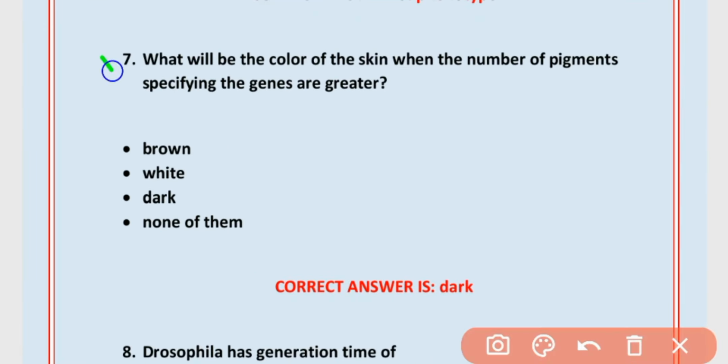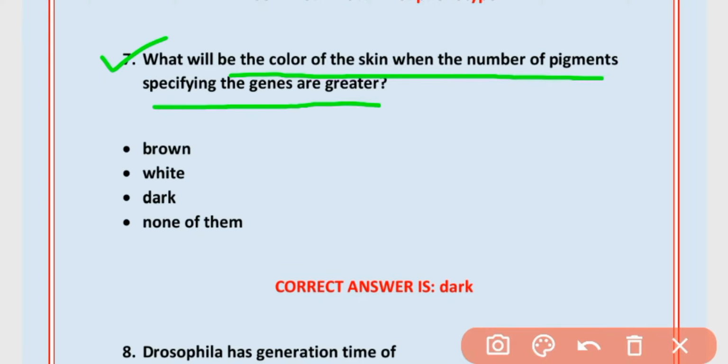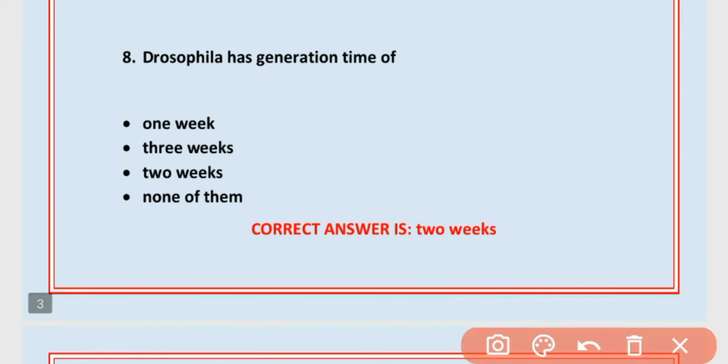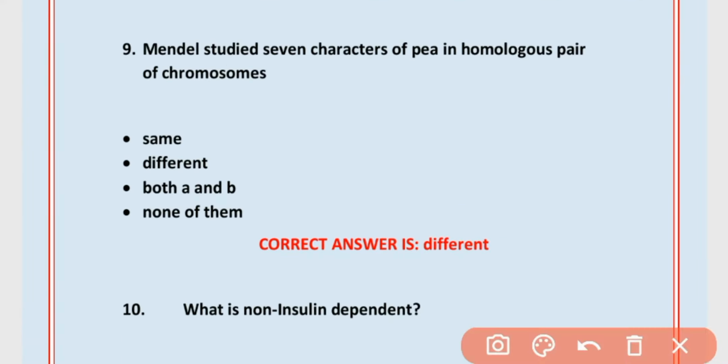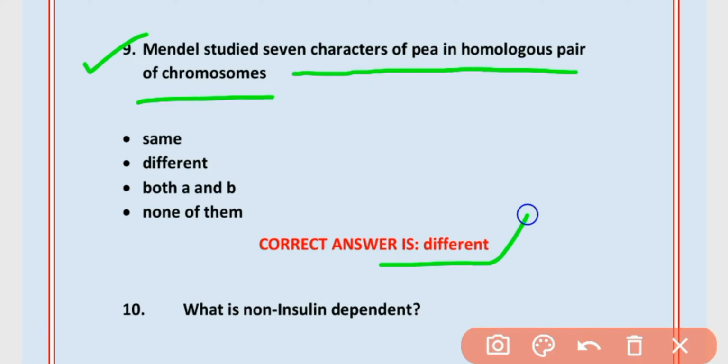7. What will be the color of skin when the number of pigment specifying genes is greater? It will be dark. Option C is correct. MCQs number 8. Drosophila has generation time of 2 weeks. Option C is correct. Only 2 weeks. MCQs number 9. Mendel studied 7 characters of pea in homologous pair of chromosomes which are different. Option B is correct.